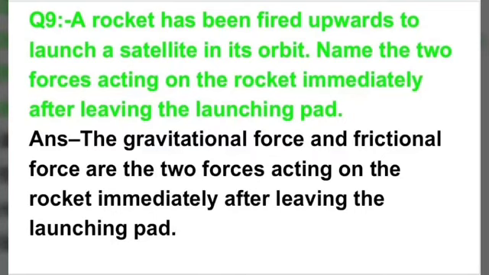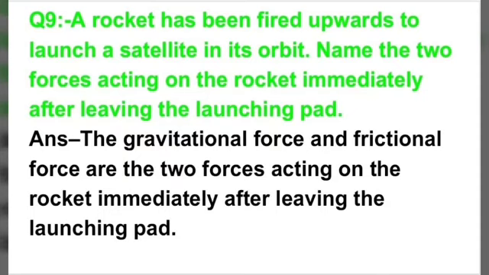Question number 9. A rocket has been fired upwards to launch a satellite in its orbit. Name the two forces acting on the rocket immediately after leaving the launching pad.